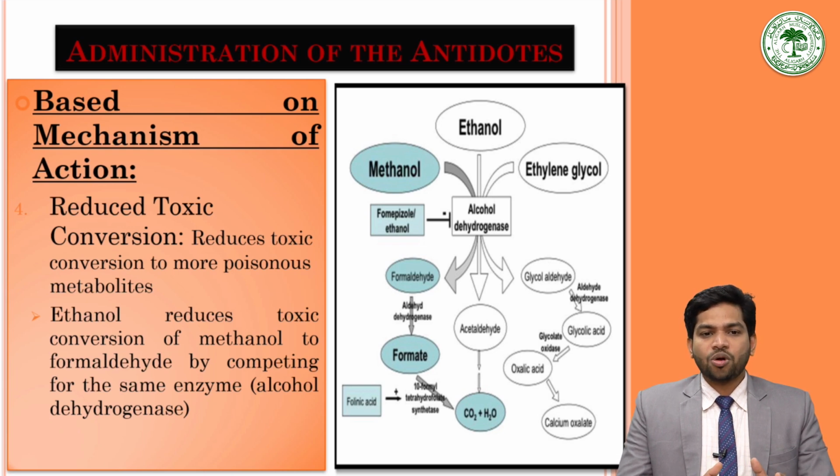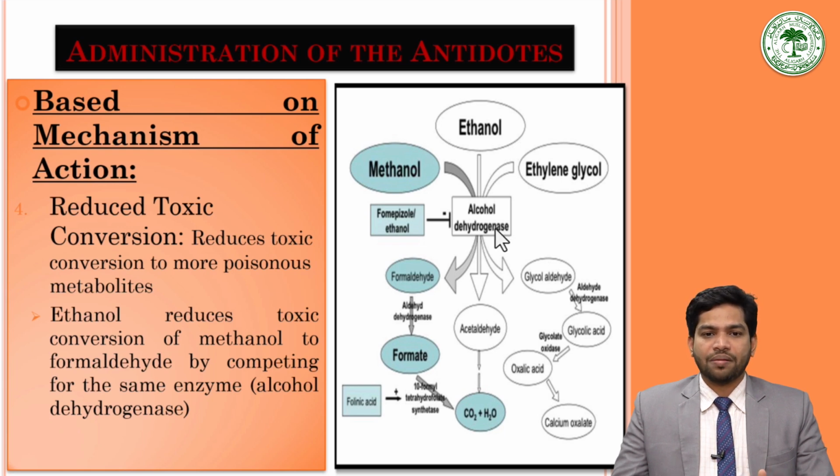Here, the antidote reduces toxic conversion of the poisonous substance to a more poisonous metabolite. For example, in case of methanol poisoning, ethanol is given. How it works is interesting: methanol, ethanol and ethylene glycol are all metabolized through alcohol dehydrogenase, a common enzyme.